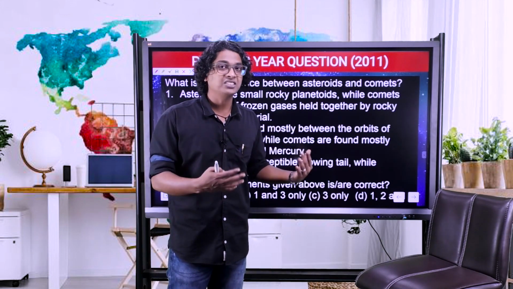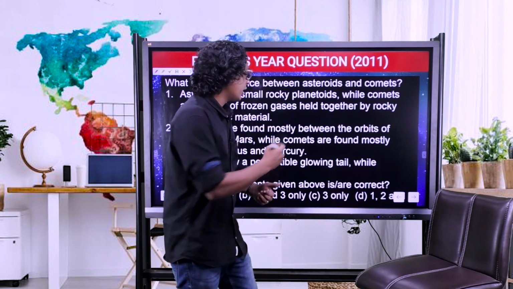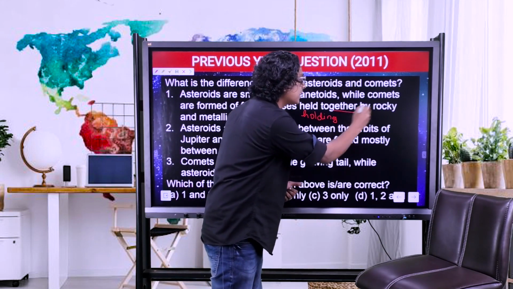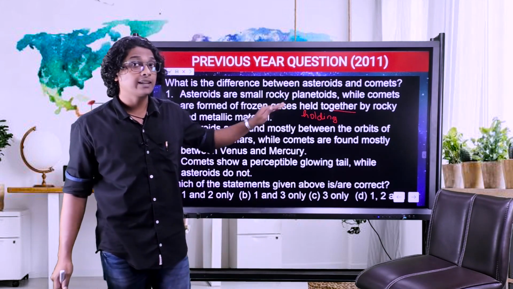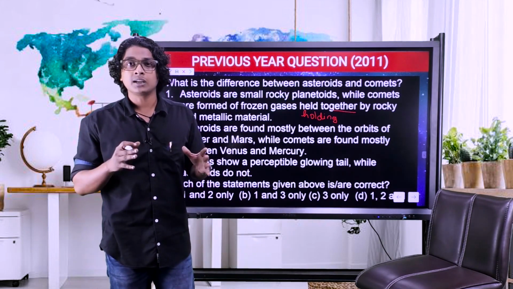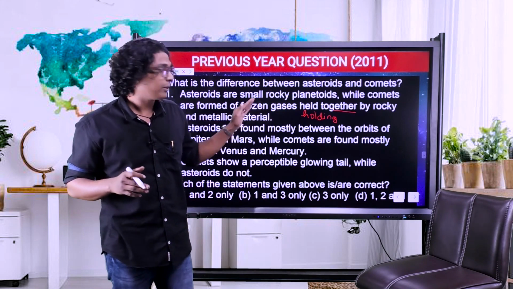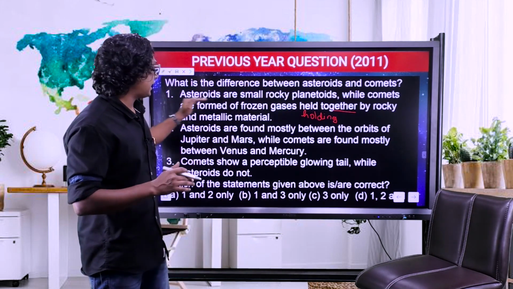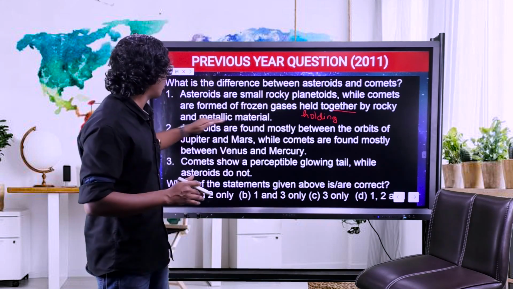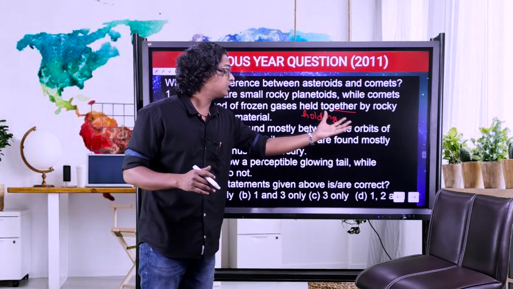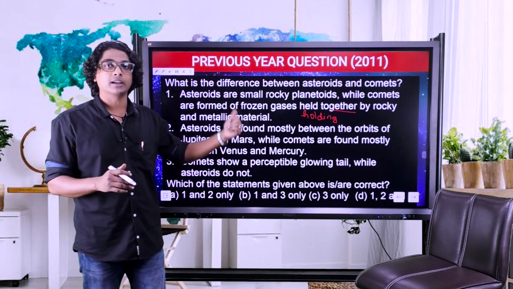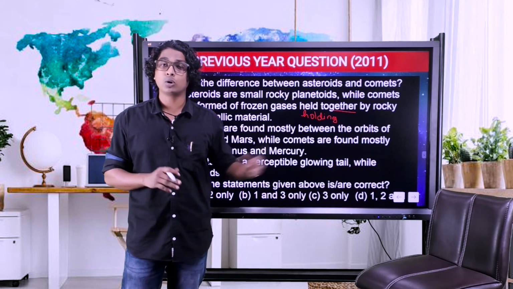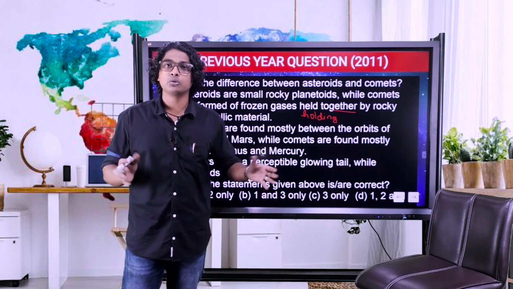Okay. Now if I change this word held together into holding together the rocky and metallic material, then the statement would have been correct. So the first statement is wrong because of this keyword given here, held together. Once again, just read the statement. Asteroids are small rocky planetoids, while comets are formed of frozen gases held together by rocky and metallic material, which is wrong, right? So the first statement is wrong and you got the answer. You don't have to read the second and third statement, you got the answer.